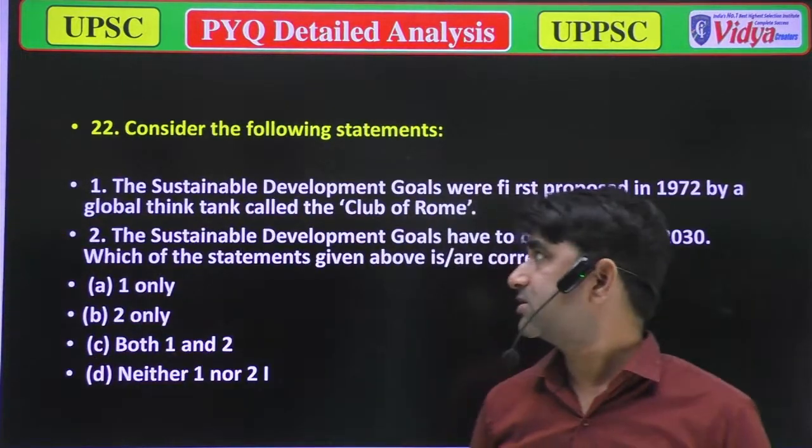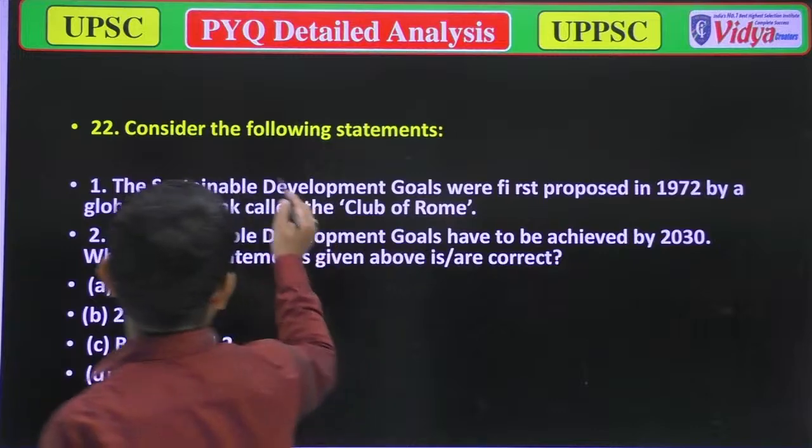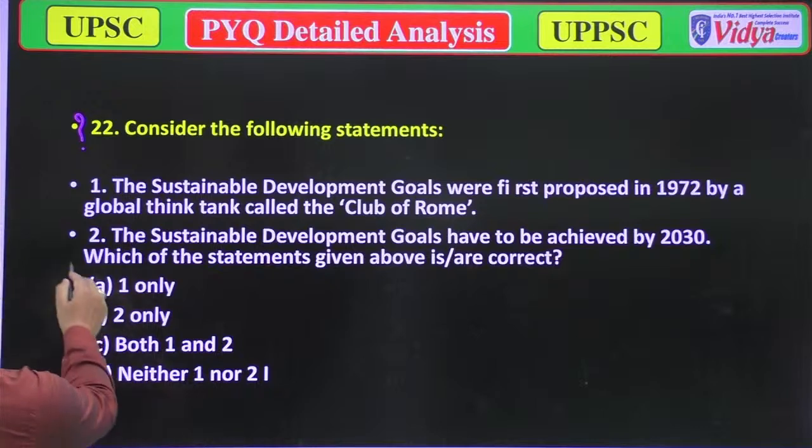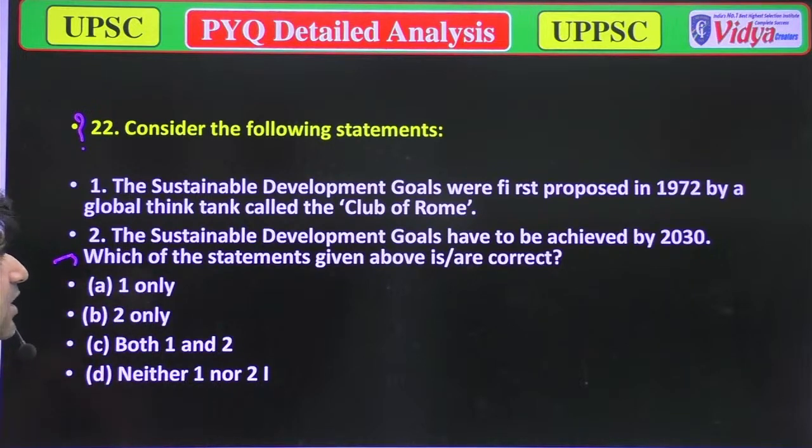Our next question is, consider the following statements. Option A, the sustainable development goals were first proposed in 1972 by a global think tank called the Club of Rome. I don't know about it. Option B, the sustainable development goals have to be achieved by 2030. Which of the statements given below is or are correct? So option B is correct.